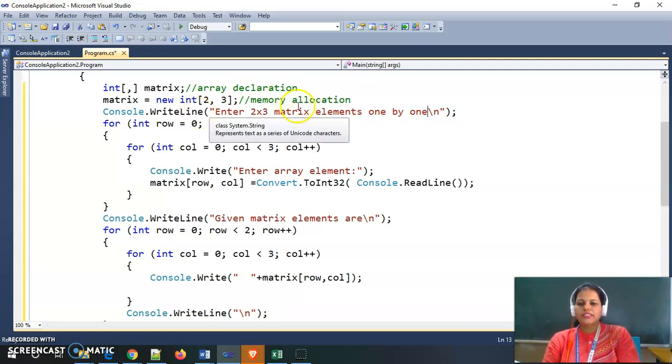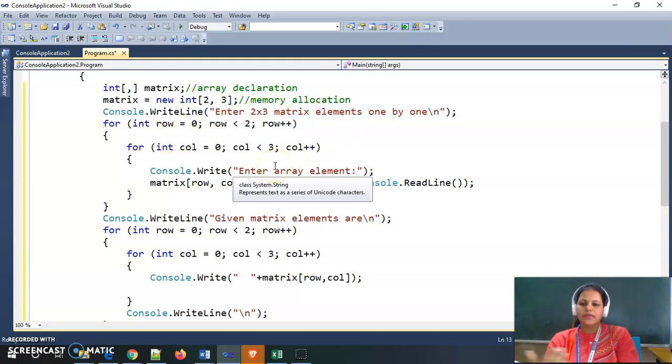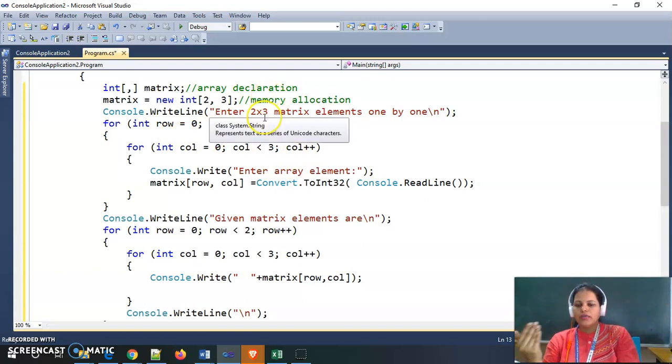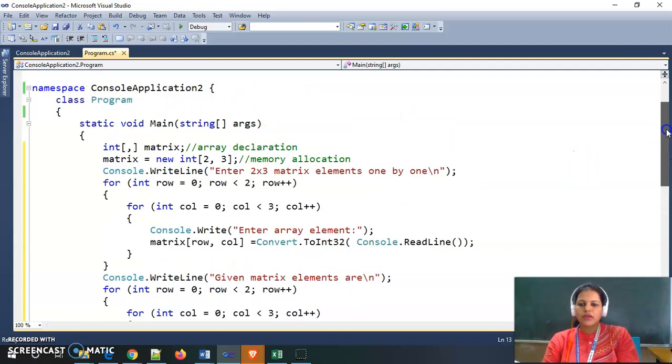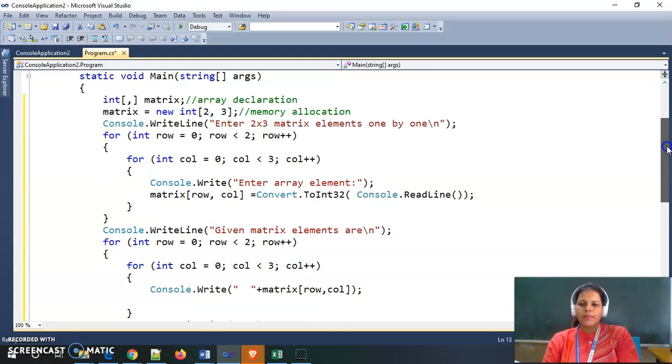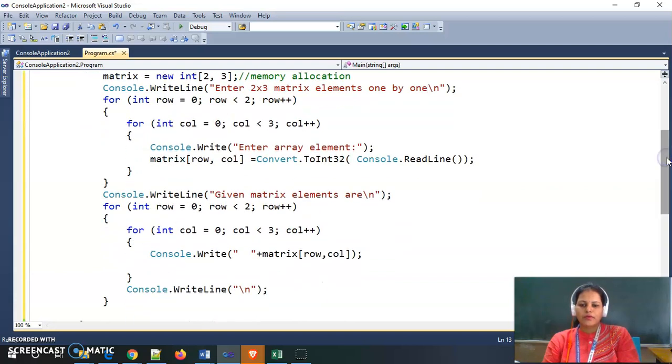Here 2 by 3 matrix elements means the user needs to give 6 elements. 3 into 2 means 6 elements: 3 elements in the first row and 3 elements in the second row. So the user needs to give 6 elements one by one, and then it shows the output in matrix form. So this is the two-dimensional matrix example. Now I am running this program.